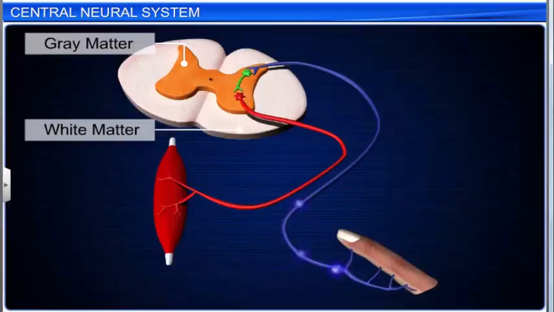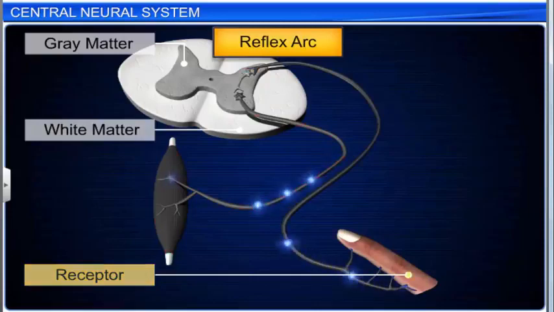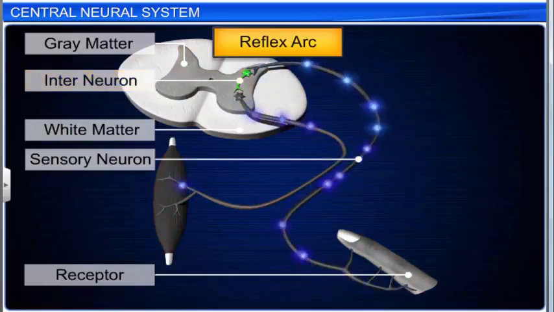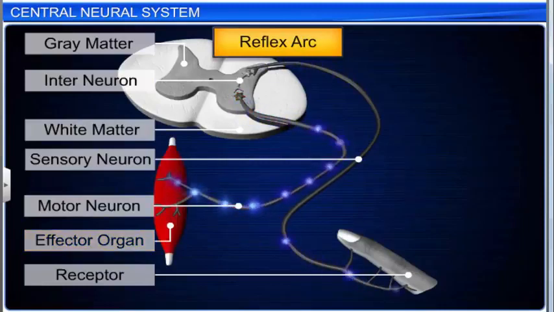The path through which the reflex action is conducted is also called the reflex arc. The reflex arc consists of a receptor, a sensory or afferent neuron, an interneuron or association neuron, motor or efferent neurons, and an effector organ.